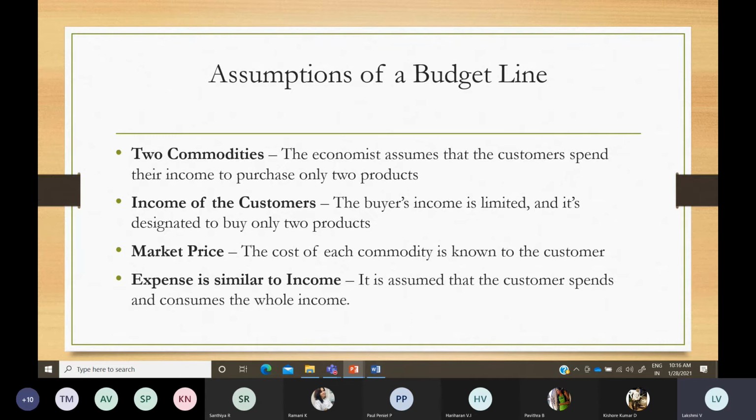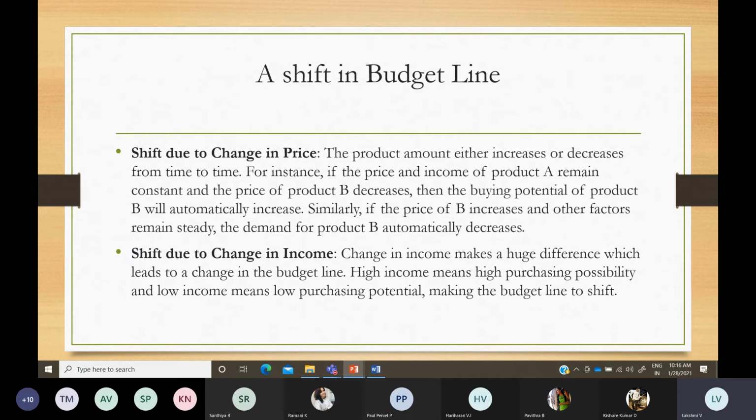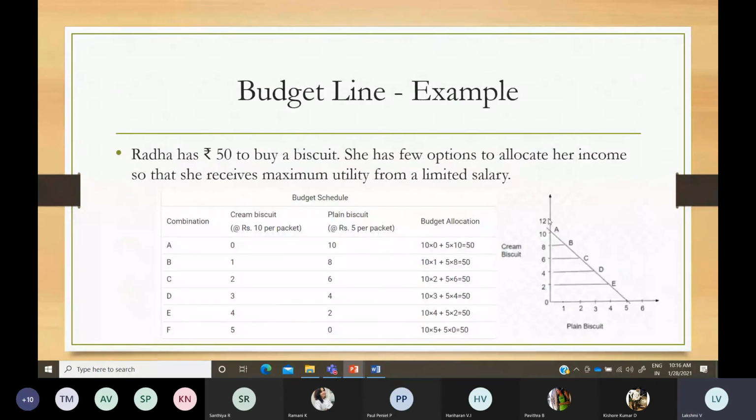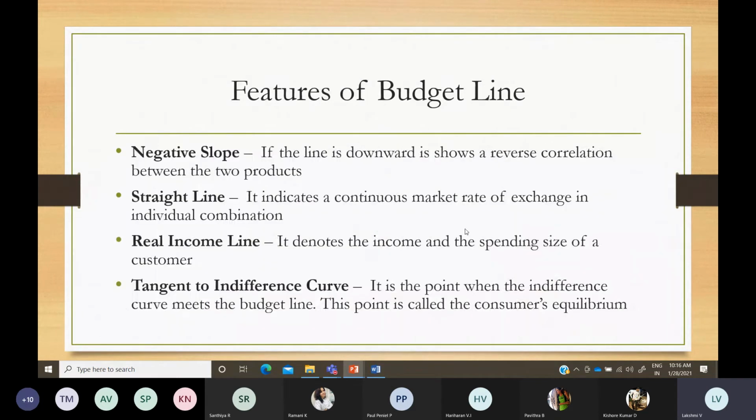So all these are assumptions. And why does a shift in the budget line always happen? Normally, why will a budget line shift? It may move either rightwards or leftwards. This is our price line, the budget line. Sometimes the budget line will get shifted rightwards or leftwards. Why does it happen?